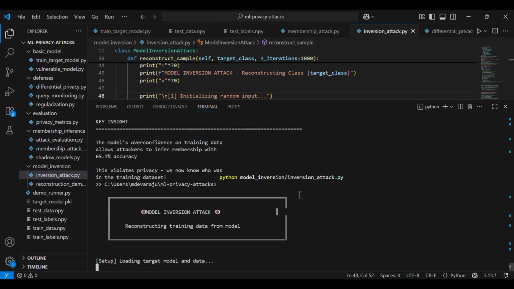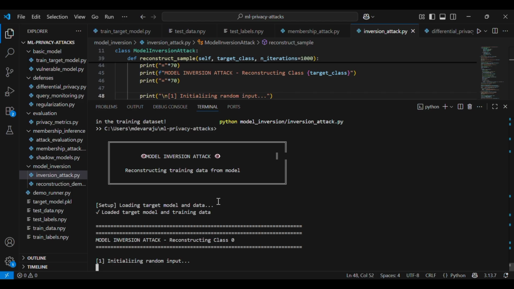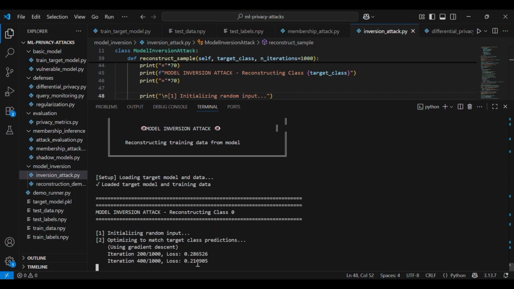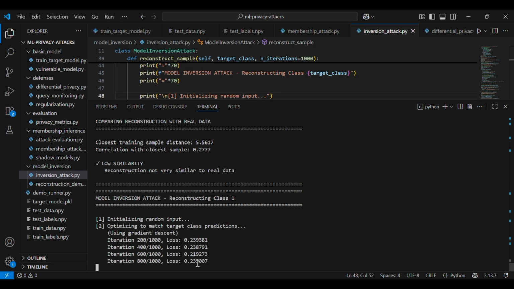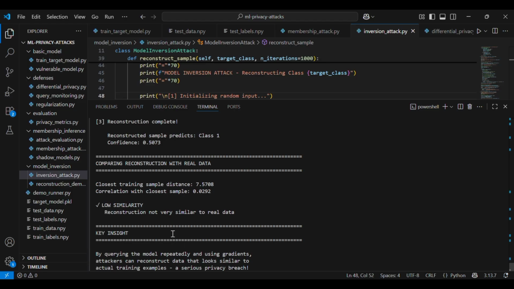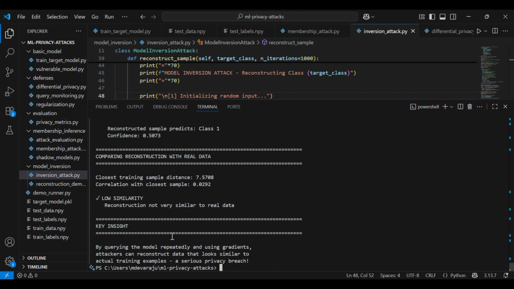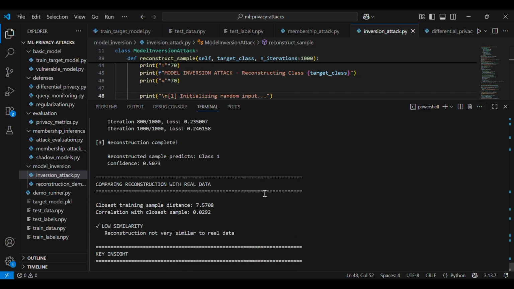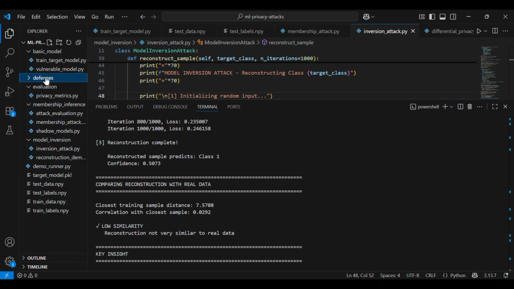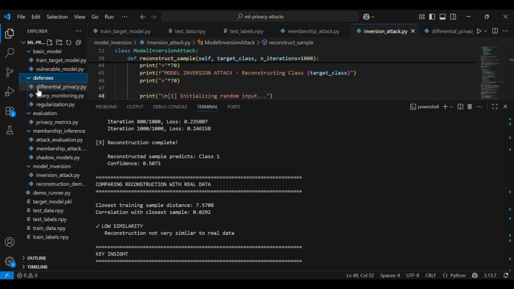Let me run this and show you what is going to happen. It's like a game of hot and cold. The model says warmer or colder, and we adjust our fake patient record accordingly. After thousands of queries, we reconstructed something that looks like a real training sample. In the results, you can see the loss decrease. We are getting closer to something the model recognizes as a training sample, at iterations 200, 400. The model is getting more and more confident that our reconstructed sample looks like real training data.